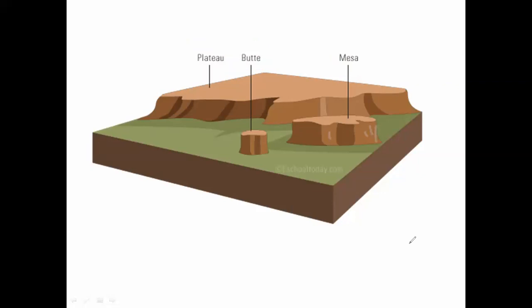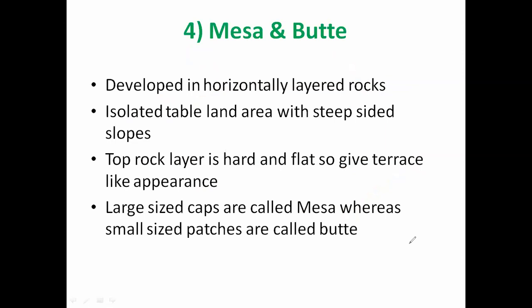Otherwise, all the characters are the same. Now, these are isolated tableland areas with steep-sided slopes. Isolated means only one or two such flat hills are present in the area. That's why it is considered isolated. It is not present in a group. Only one or hardly two features are developed in that area.